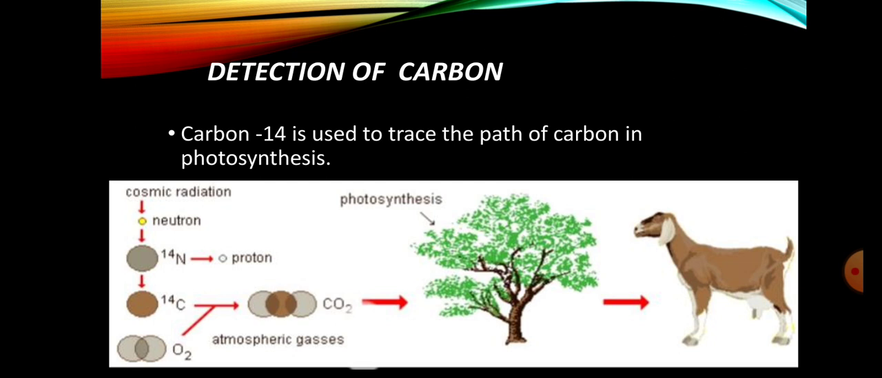So these radiations knock a proton out of the nitrogen, leaving 6 neutrons and 6 protons, as is present in carbon 14. So nitrogen is converted into carbon 14, and when this carbon 14 combines with oxygen and water, it forms glucose by the process of photosynthesis, and when this is consumed by human beings, carbon 14 is taken in by the human beings.